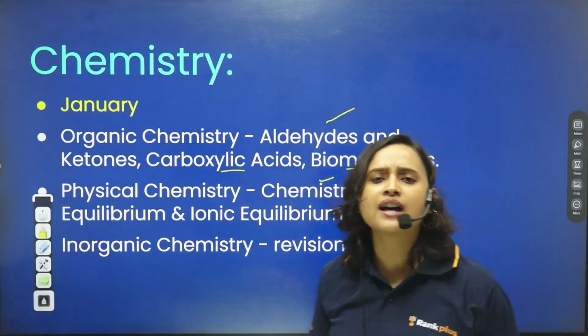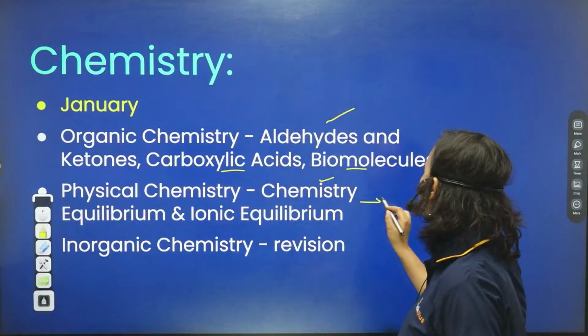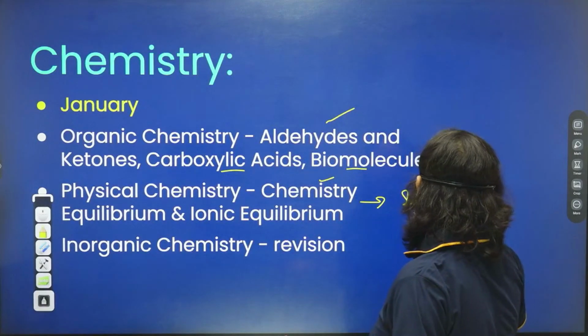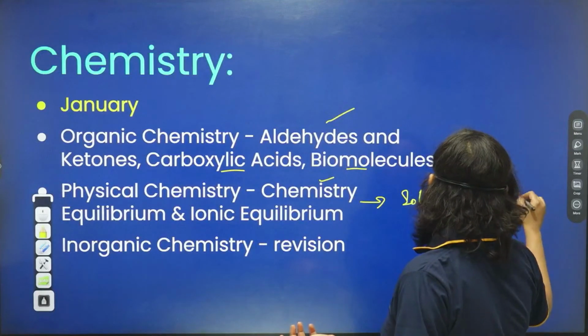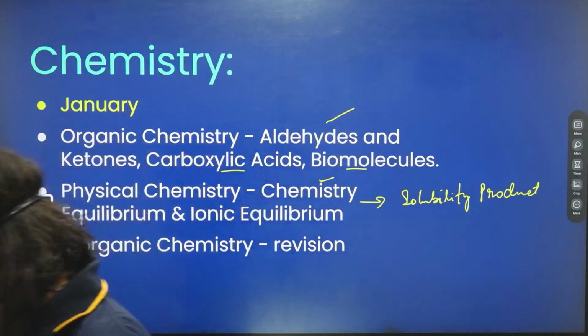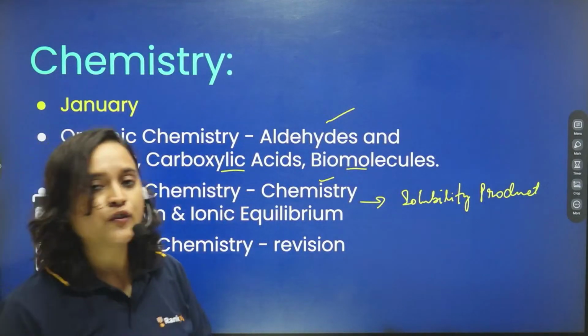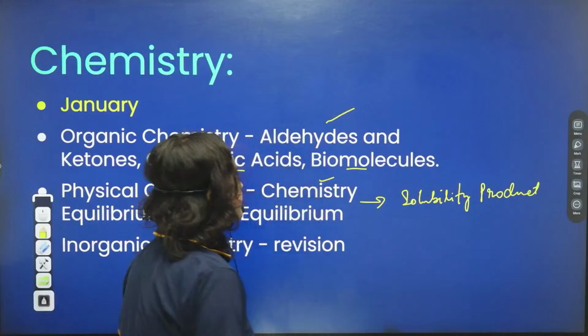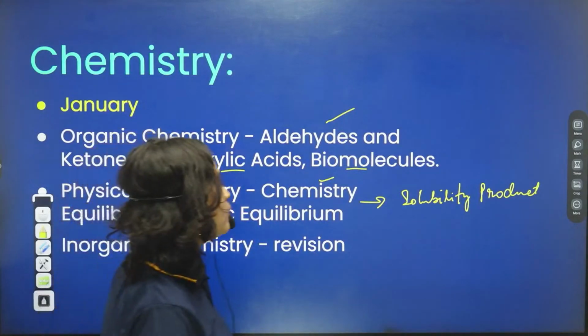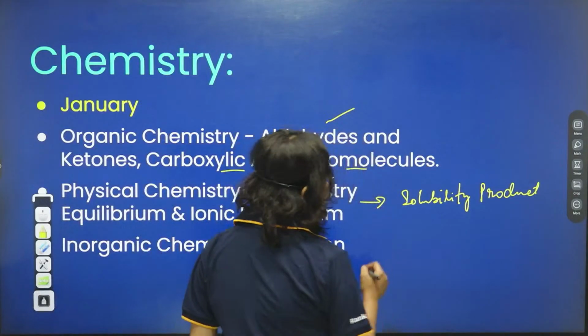What kind of questions will they ask you from equilibrium? From equilibrium, they will ask you about solubility product, so please practice these types of questions. They will ask you about solubility product, that is Ksp. Apart from that, what else will they ask you from physical chemistry, I mean, ionic equilibrium? What else can they ask you? They can ask you about